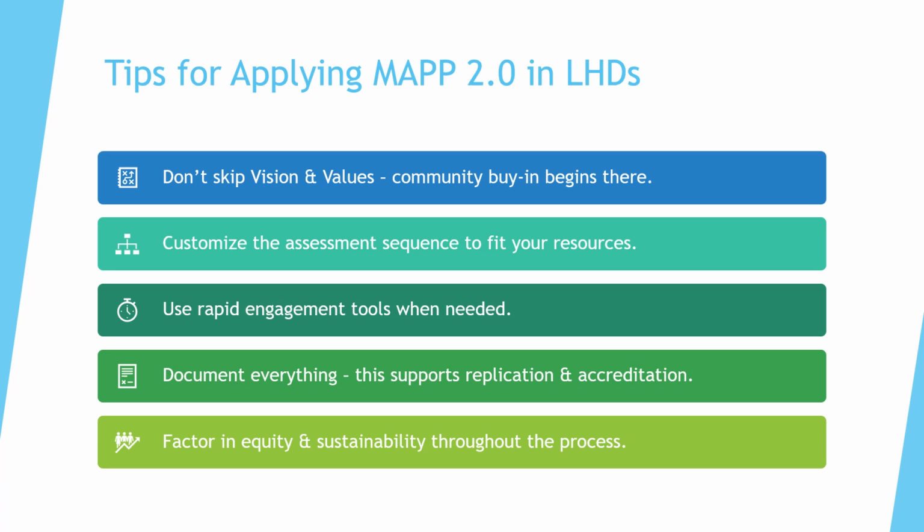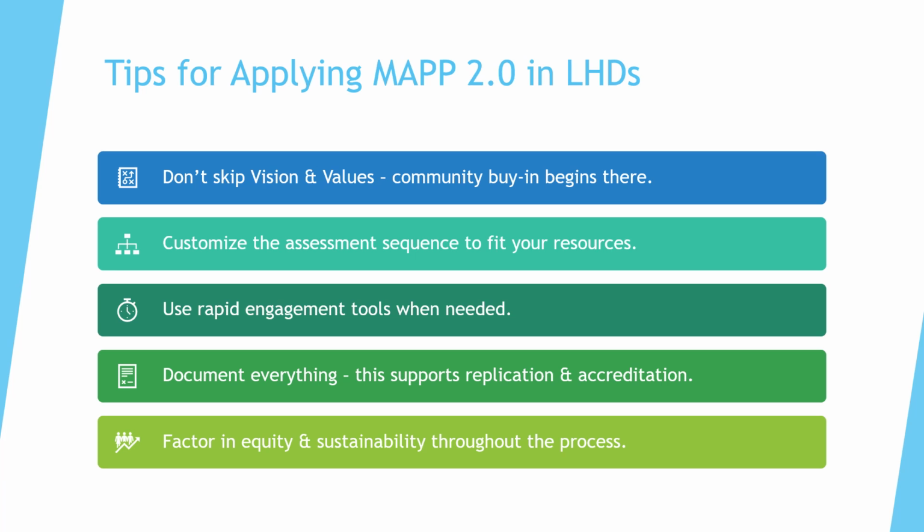So implementing MAPP 2.0 doesn't have to be overwhelming, even though it very much feels like that at times. Whether you're just getting started or revisiting your process, there are some practical tips that can make a difference. First, don't skip the visions and the values. That's where community buy-in begins. Secondly, customize that assessment sequence to fit your resources.